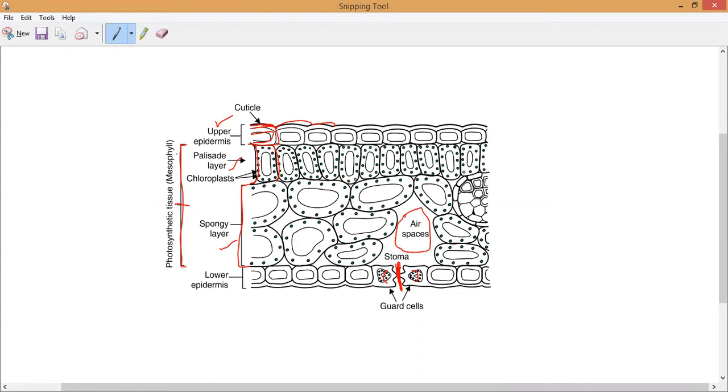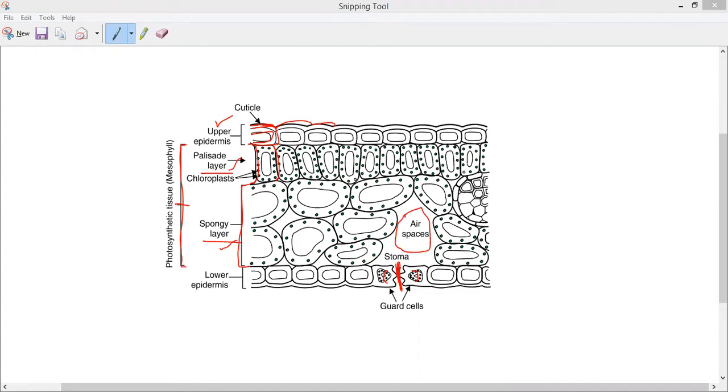Whenever they ask you about the mesophyll cell, it contains two things: the palisade layer as well as the spongy layer. You take this picture because you have to draw it. That makes it even clearer.